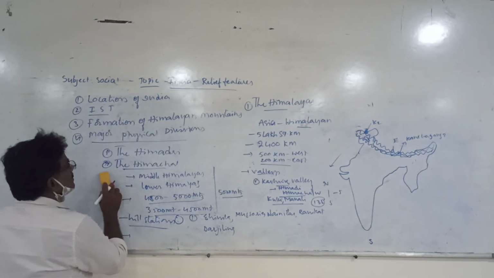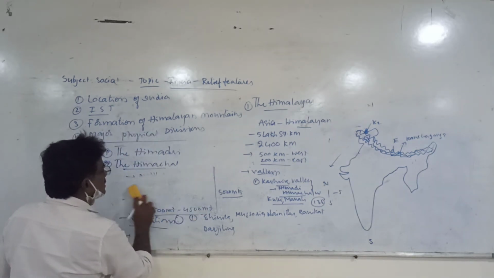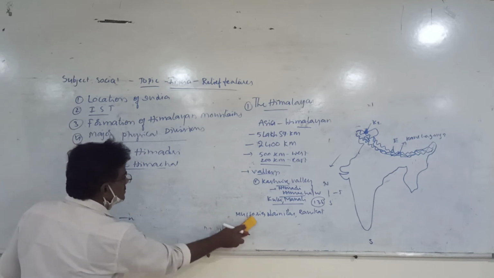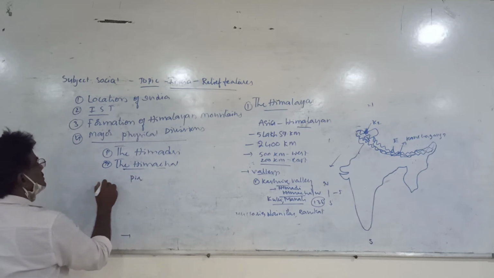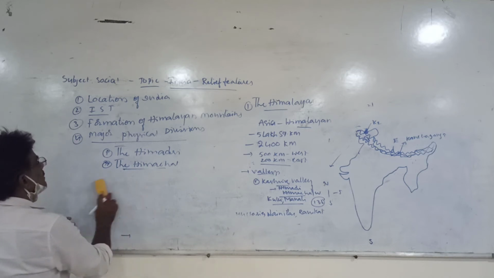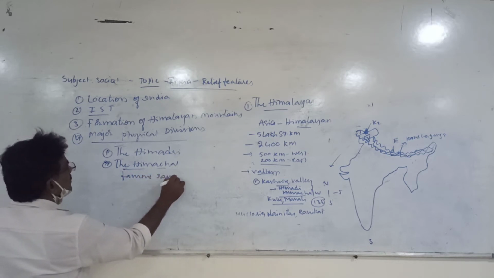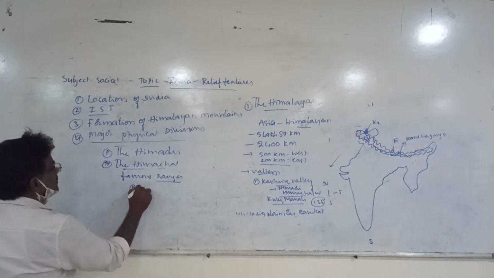Just look at that. Himachal consists of many famous ranges. What are the famous ranges? Look at this. One is Pirpanjal.